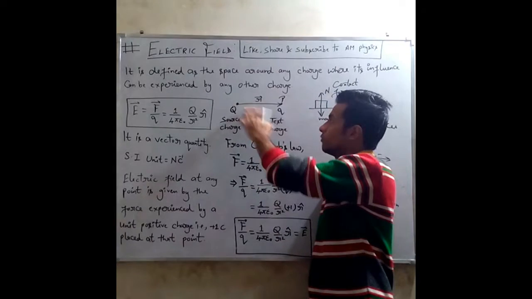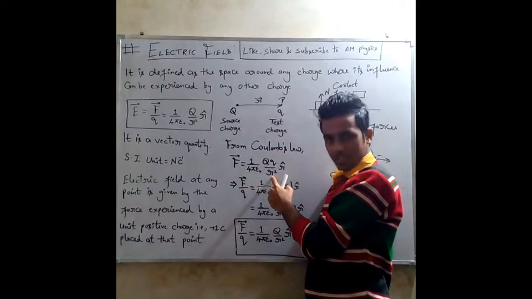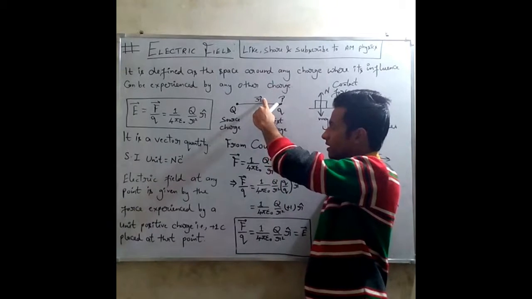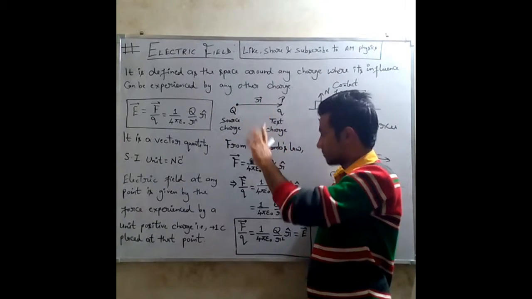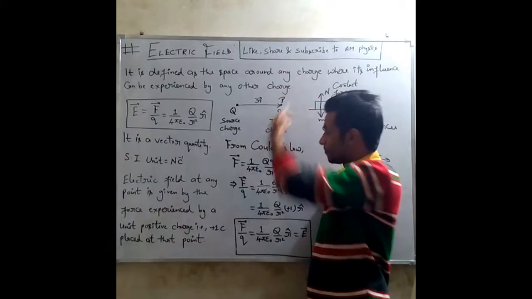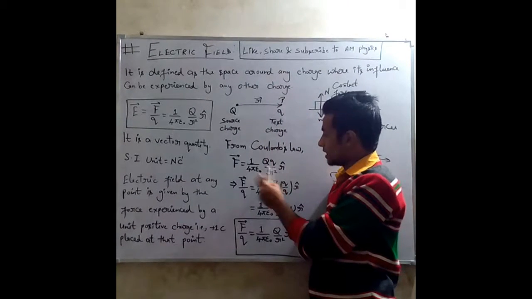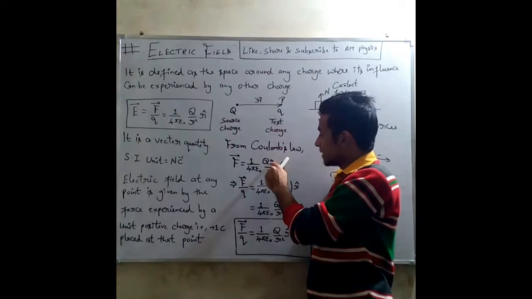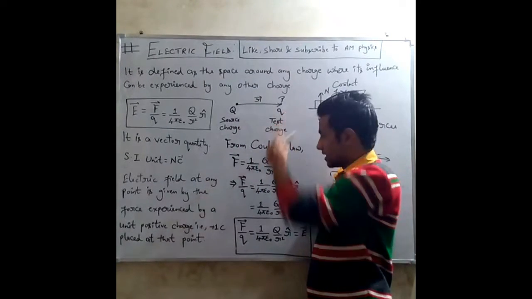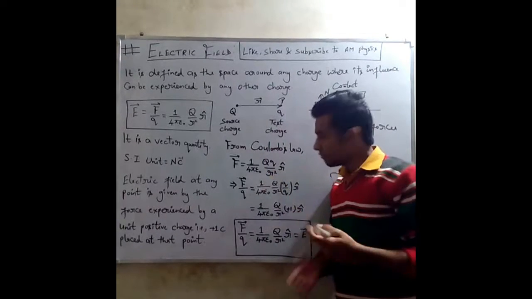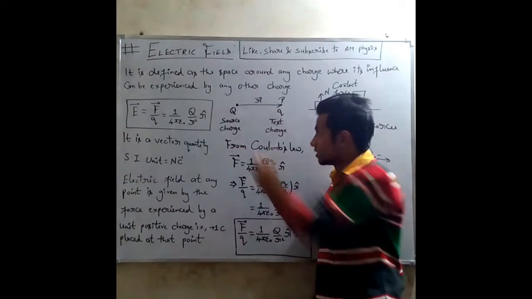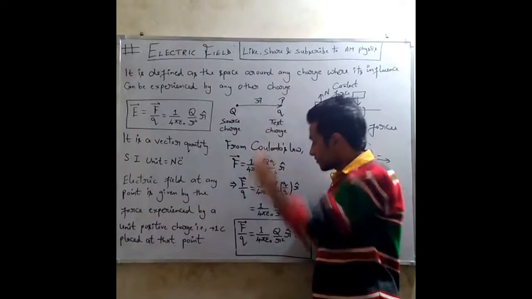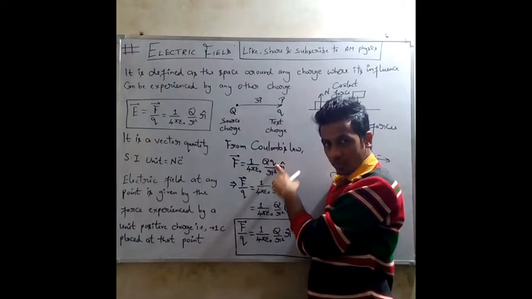Now from Coulomb's law, the force between these two charges is given by this expression, where r cap is the unit vector in the direction of r vector, and we are assuming that these two charges are positive. So that's why the force is in this direction. Here you can see that this force depends on three factors. It depends on Q, my source charge, it depends on small q, the test charge, and it depends on the distance. But we want a quantity which depends on the source charge and the distance. It should not depend on the test charge. So we have to somehow remove this test charge.